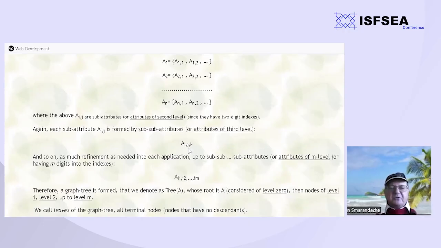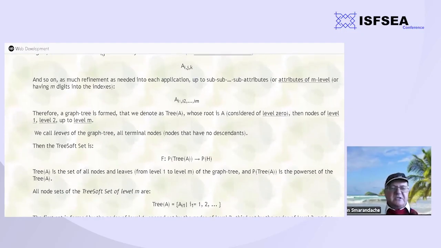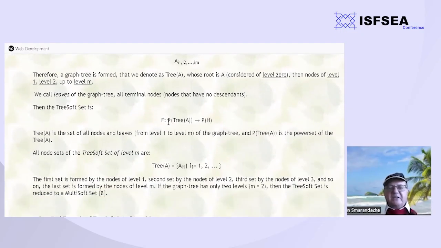So we have attributes, sub-attributes, then sub-sub-attributes, and we can refine as much as necessary. So we have a function defined on the power set of the tree generated by the original set of attributes A, to the power set of H. In this case, all node sets of the attributes of level M have this shape, A i1 ..., where i1 can be 1, 2, and so on.